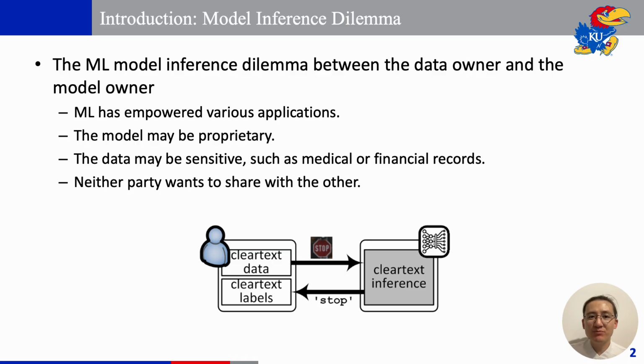Nowadays, machine learning is pretty much everywhere. In particular, when we have a classification problem, we can almost always find a pre-trained model and adopt it for the problem. However, not all model owners are willing to open source their models, because the proprietary model may be trained with large amounts of private data. The model itself could be a valuable asset to its owner. On the other hand, although the model owner may provide machine learning as a service, the data owner may not want to ship their data to the model because the data may be sensitive, such as medical or financial records.